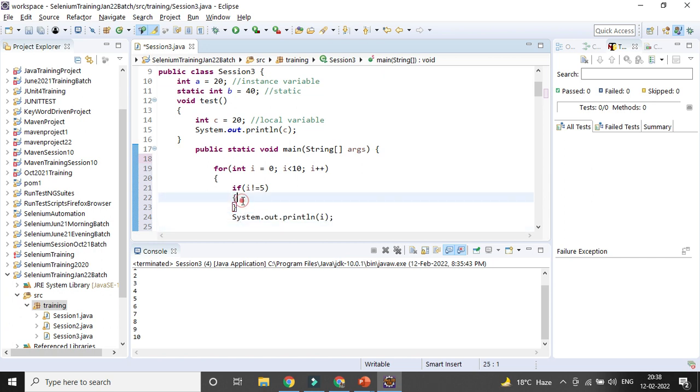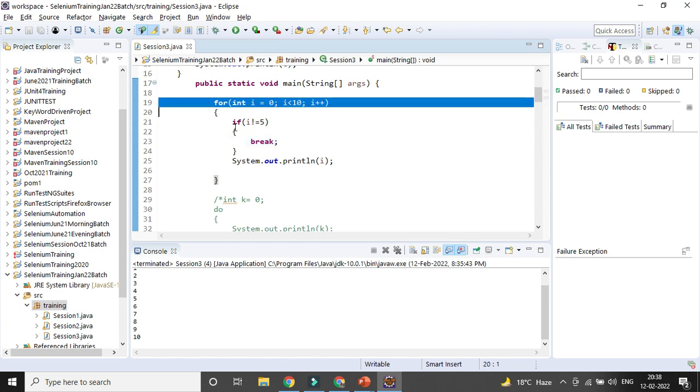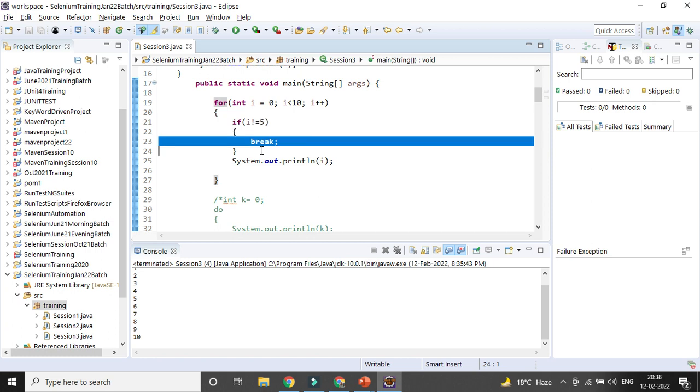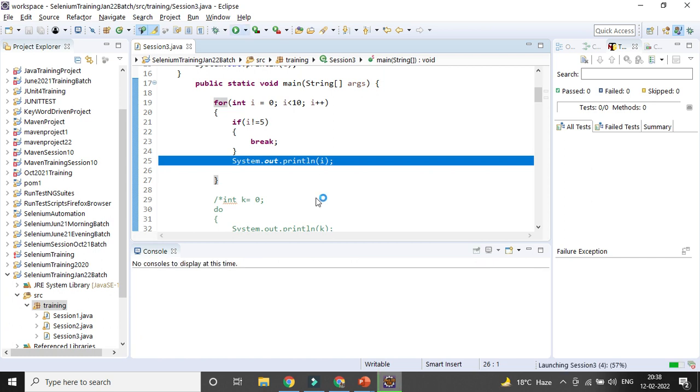Then I want to break the loop. Okay, so that is the beauty. That's why I can write the break of the loop. So I will be going to the loop, but in case my condition is matching, I equal to 5, meaning I will go through 0, 1, 2, 3, 4 and 5, immediately it will terminate the loop, it will not go to the other loop. So that is the importance of the break keyword. You can see here immediately it will be terminating.